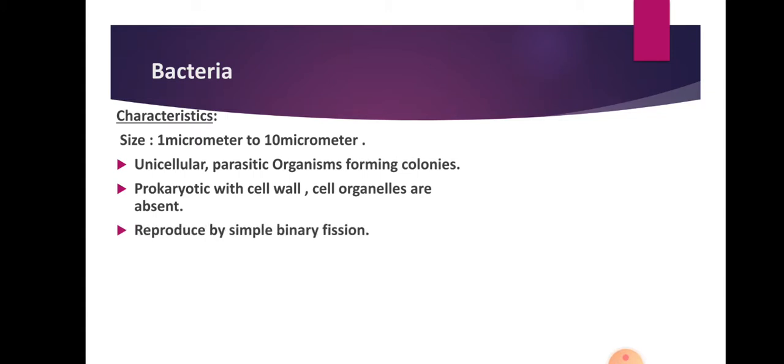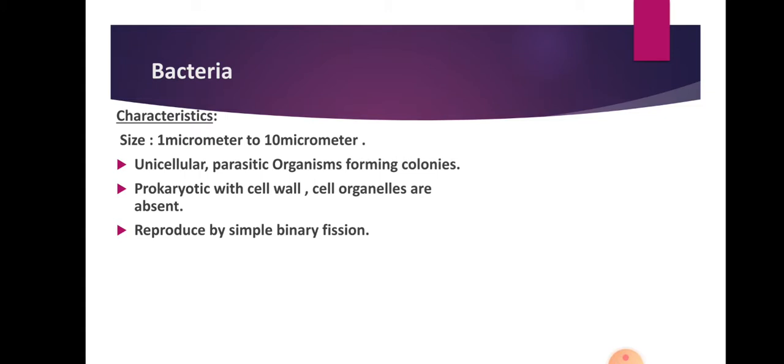Prokaryotic cells are present, with a specific cell wall. Cell organelles are absent in the bacterial cell. Nucleus and cell organelles are absent, but their cell wall is present. Now we can observe the process of reproduction in bacteria.